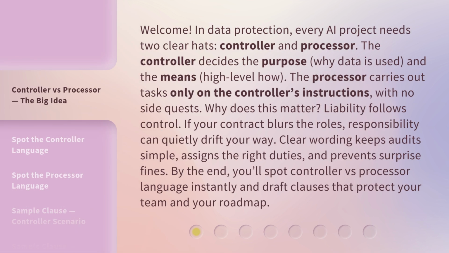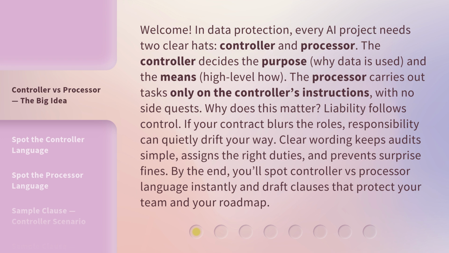Welcome. In data protection, every AI project needs two clear hats, controller and processor. The controller decides the purpose, why data is used, and the means, high-level how. The processor carries out tasks only on the controller's instructions, with no side quests. Why does this matter? Liability follows control.